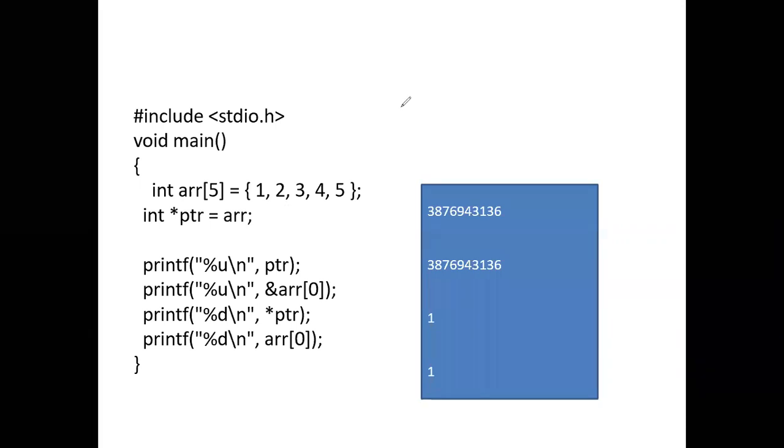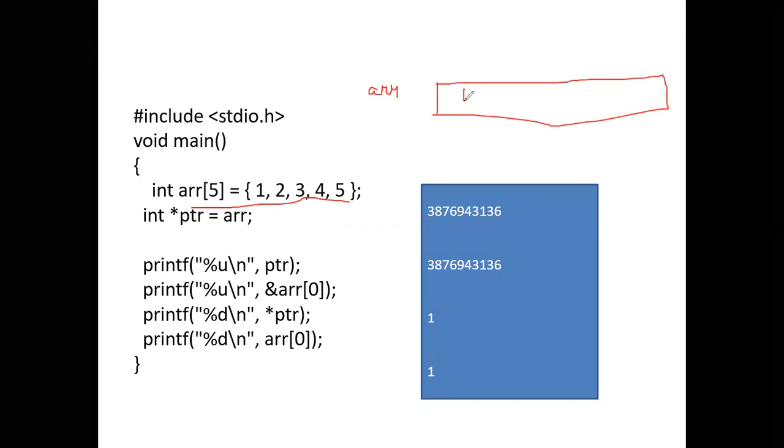So I have declared an array with 5 elements. Okay, this is my array ARR, with 5 elements: 1, 2, 3, 5.